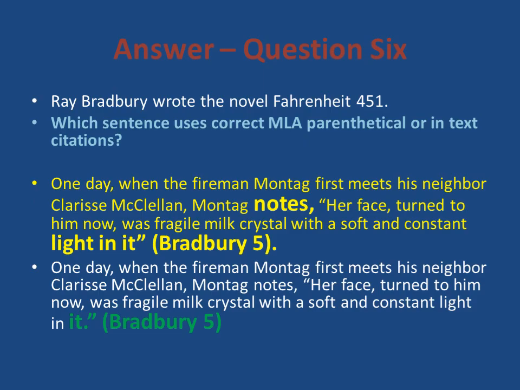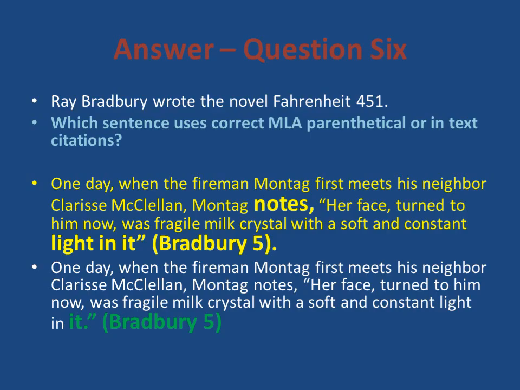If you answered the first one, you are right. The first sentence does not mention the author's name. It just gives a paraphrase. One day, when the fireman Montag first meets his neighbor Clarisse McClellan, Montag notes, comma, there is a signal verb, comma, and then the quote.